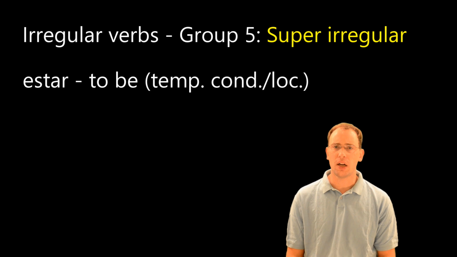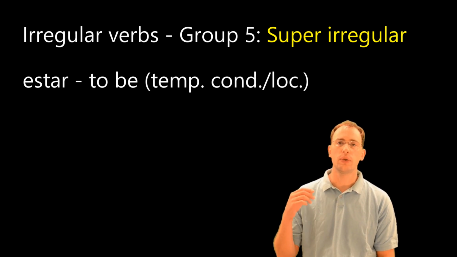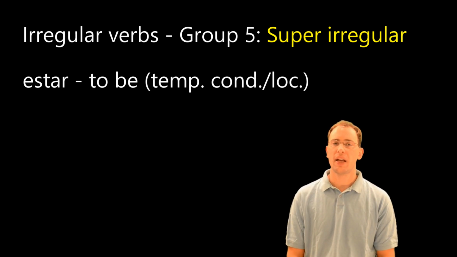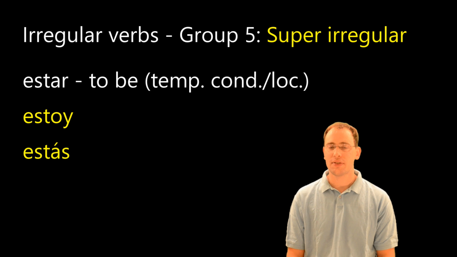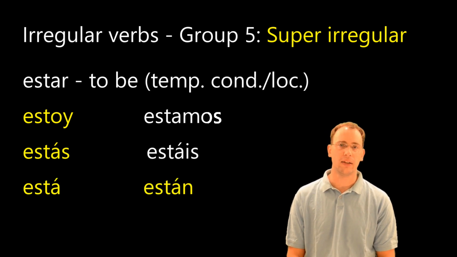For the verb estar, the yo form is going to end in an oy instead of just an o, estoy. And we change the stressed syllable and add an accent in the tú, usted, él, ella, and ustedes, ellos, ellas forms. So we have estoy, estás, está, estamos, estáis, están.